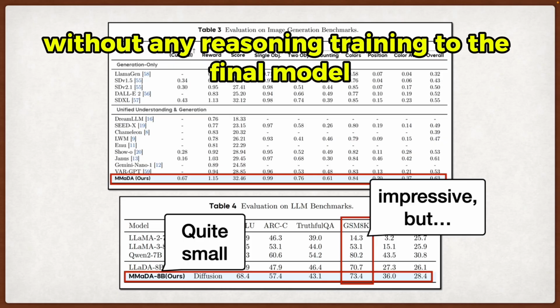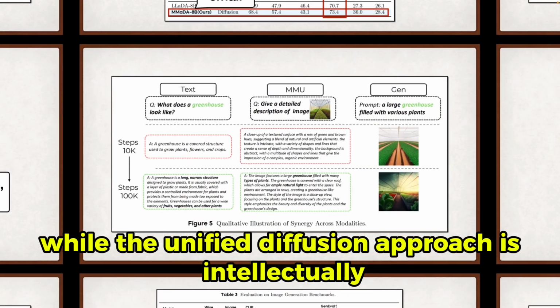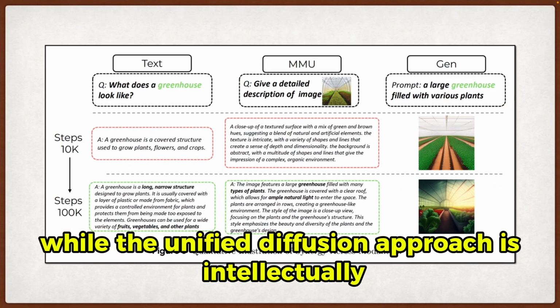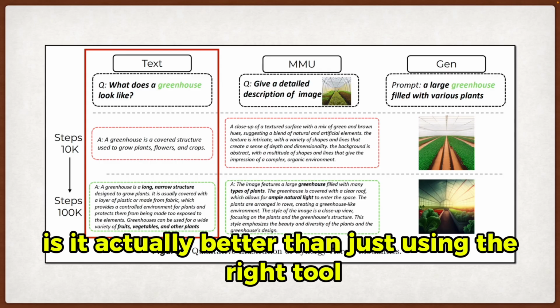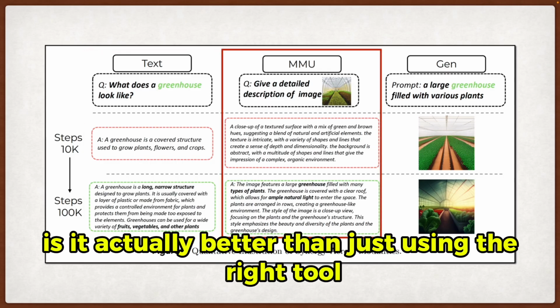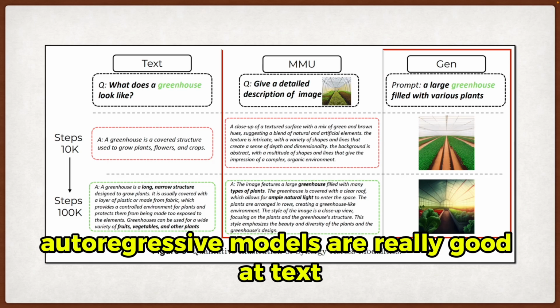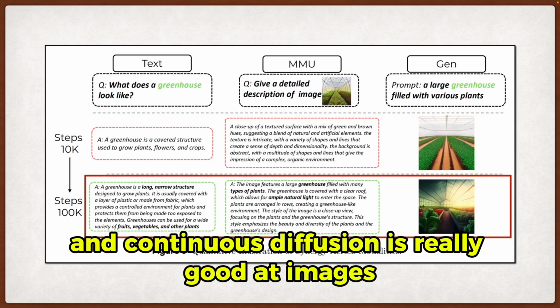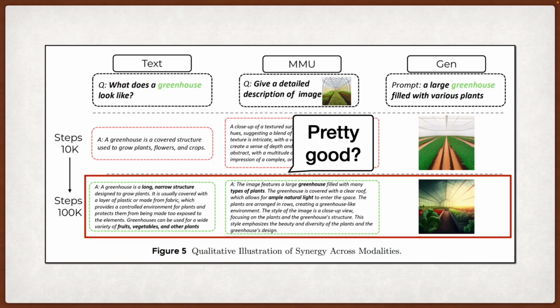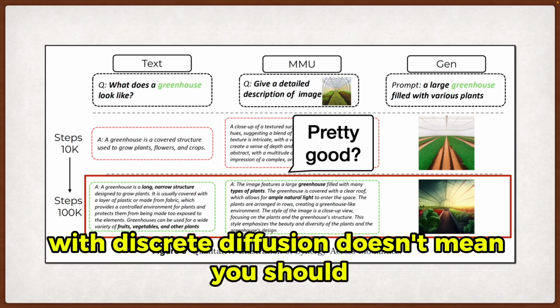to the final model. Also, while the unified diffusion approach is intellectually satisfying, is it actually better than just using the right tool for the job? Autoregressive models are really good at text, and continuous diffusion is really good at images. The fact that you can do everything with discrete diffusion doesn't mean you should.